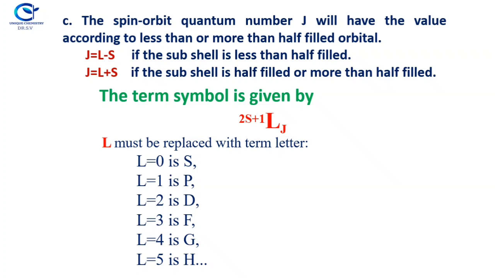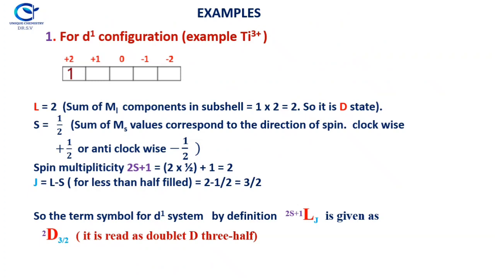If L is equal to 0, capital S must be placed. If L is equal to 1, capital P is placed. If L is equal to 2, capital D must be placed in this place of L, and likewise.